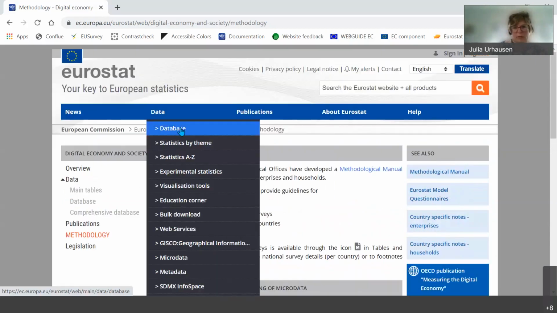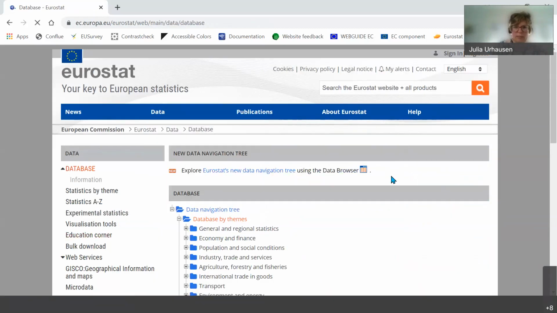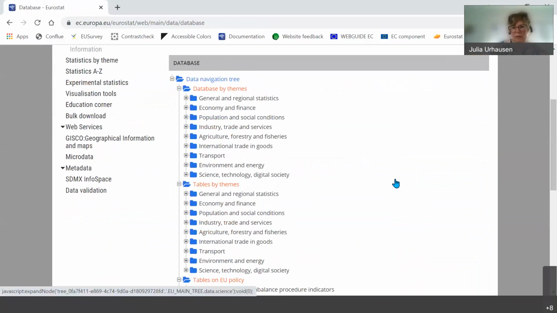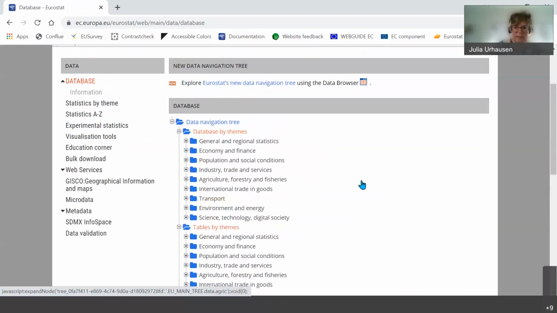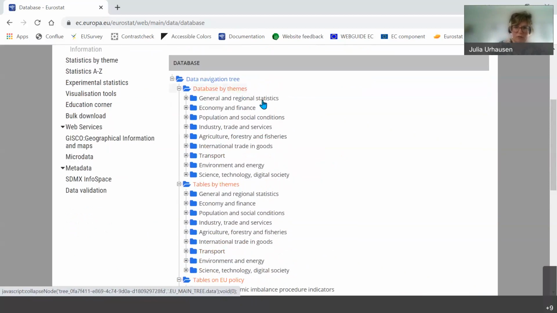For this, I would like to show you first the database, which is our full online database. And then after we have had a look at how you can extract data from here, I will also show you some automated ways to do it, either via our bulk download, where you can, as it says, download data sets in bulk, or via our web services, which is like an API where you can create a web service call and then source data live, which might be useful later when you actually develop your products and your apps.